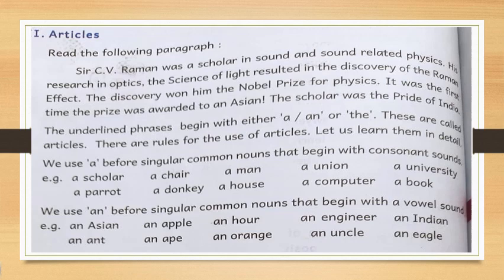Okay. Then I, Indian, ink bottle, like that. And orange starts with a vowel. Uncle, U is also a vowel. So, okay. In that way, you have to use an before singular common nouns. An Asian, an apple, an hour, an engineer, an Indian, an ant, an ape, an orange, an uncle, an eagle.